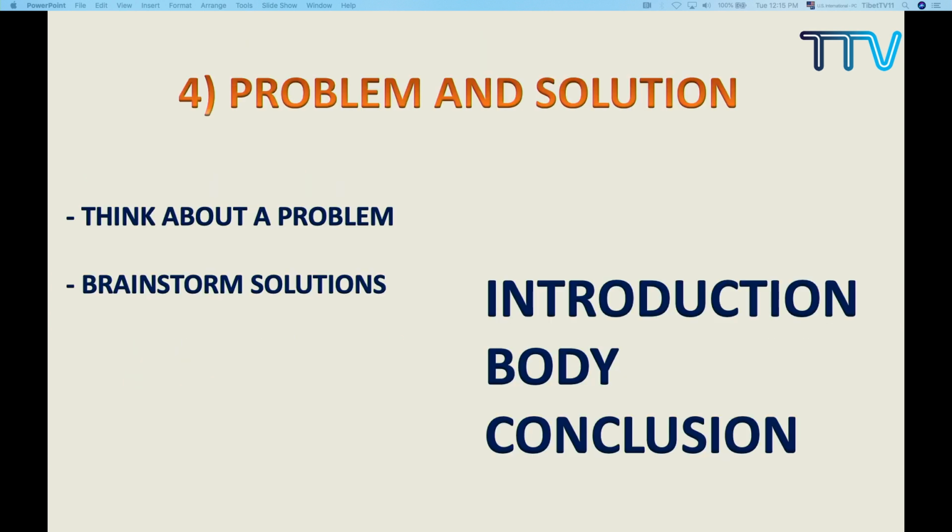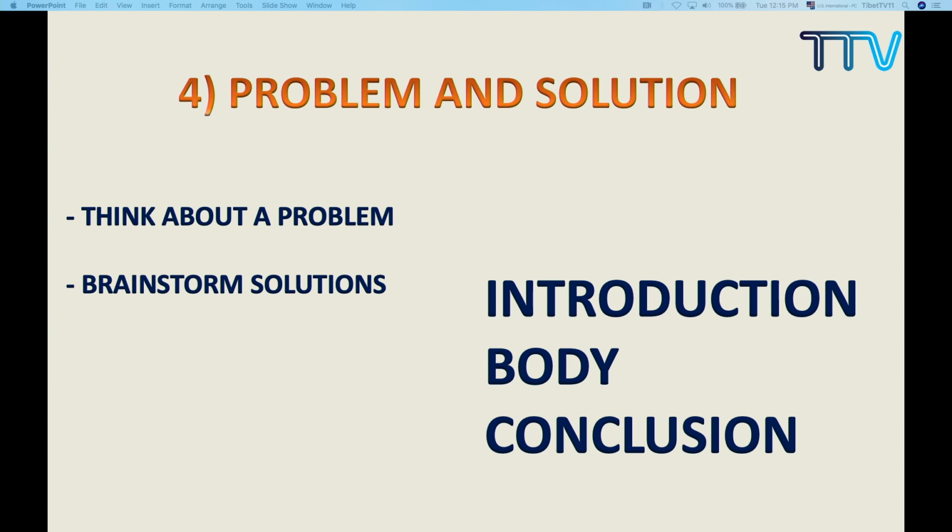Now, problem solution is a type of writing, as I've already mentioned. Whenever we have writing, we have to follow the structure. Structure is like our body, on which we make our sentences. Whether you are writing a paragraph or an essay, you should have an introduction, a body, and then a conclusion.